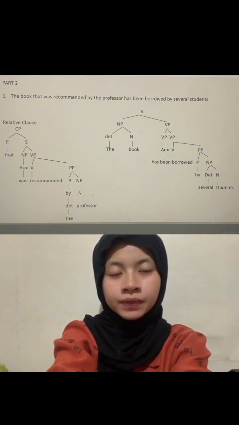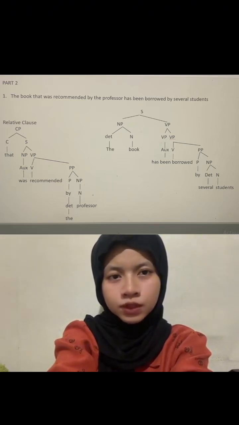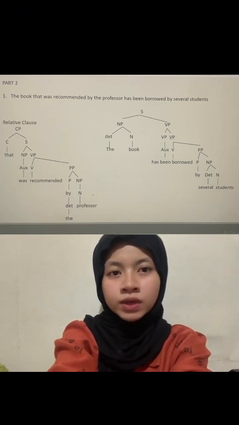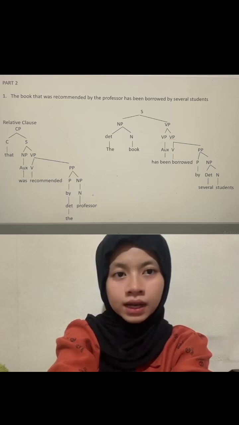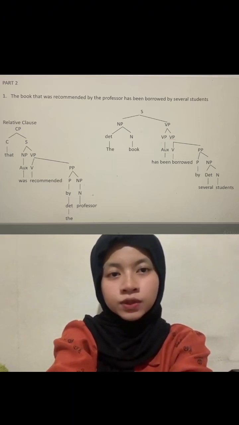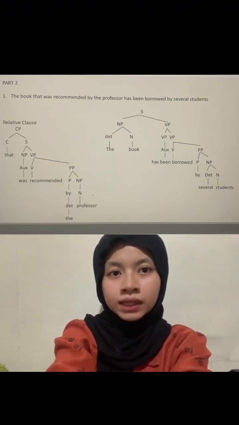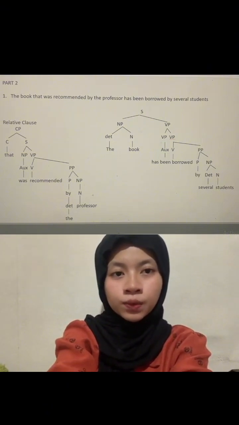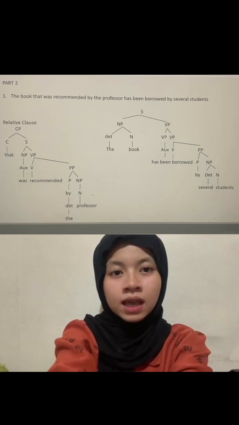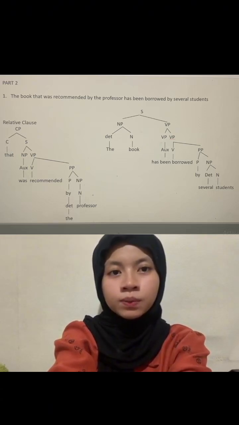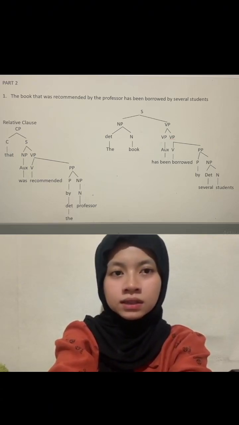Prepositional phrase: by several students. By is the preposition showing the agent, or who did the action. Several students is the noun phrase indicating the agent. Relative clause introduced by that. The word that introduces the relative clause, connecting it to the book. Subject is that, as the clause refers to the book and acts as the subject.